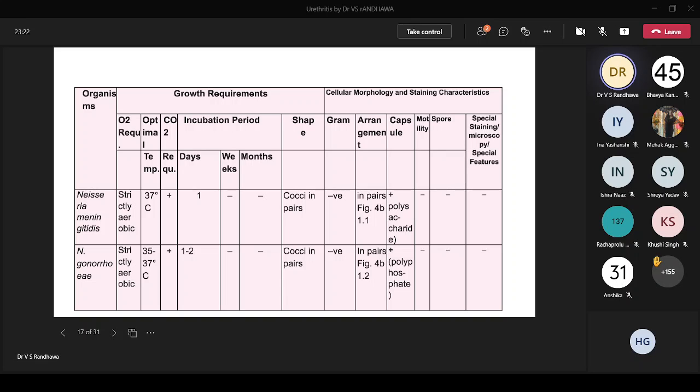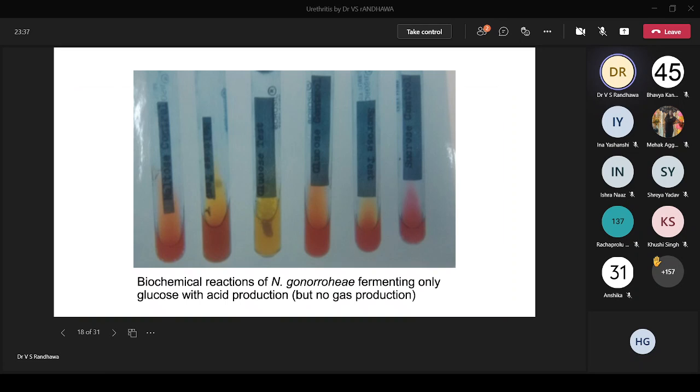Okay, so it's got that significance. Motility: both are non-motile and don't have spores. So that's about the microscopic and the other characteristics of Neisseria gonorrhoeae. Now I put this meningitis, you should be able to relate with the related organism.